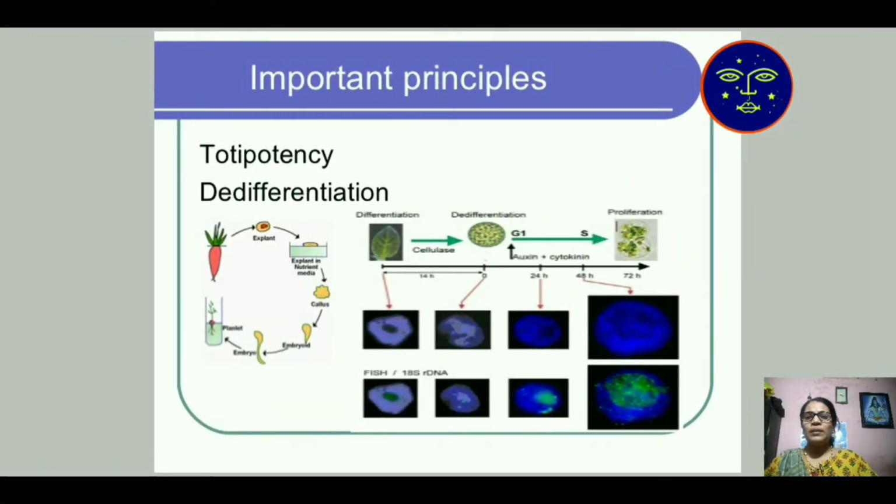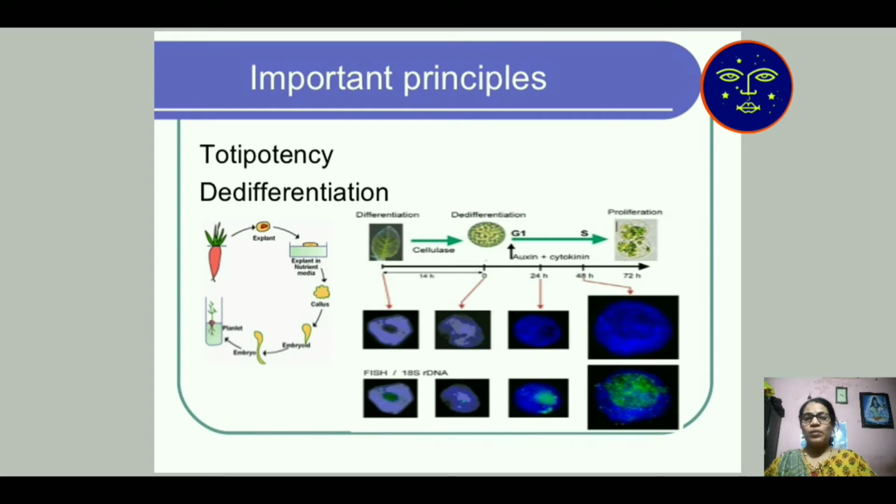Then the important principles, that is totipotency or dedifferentiation. The cell generally undergoes some division, then meiosis takes place and growth of the plant is produced. But inside the laboratory, the growing capacity of the plant is known as totipotency. How does a totipotent cell dedifferentiate into a large plant?